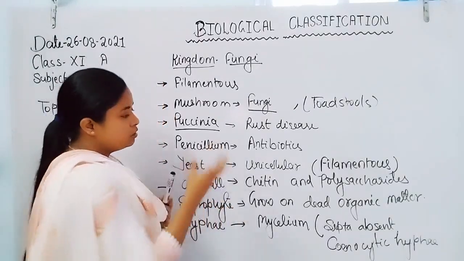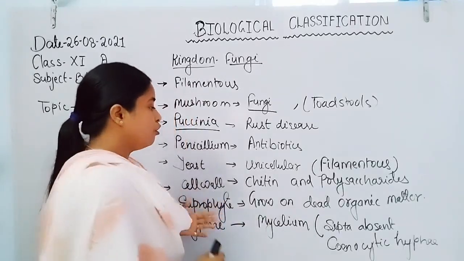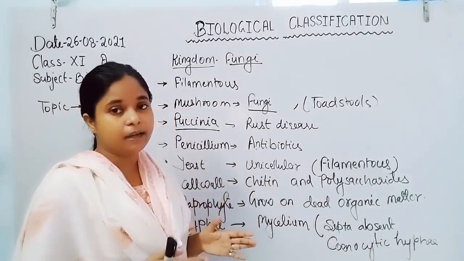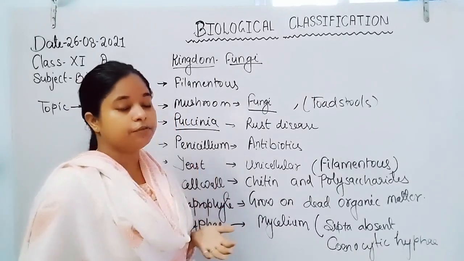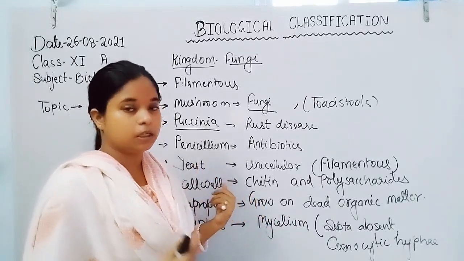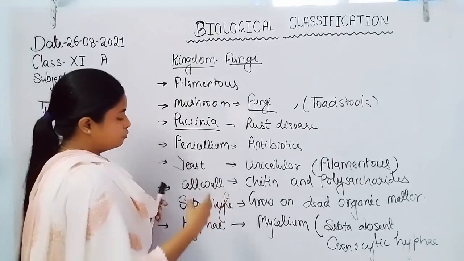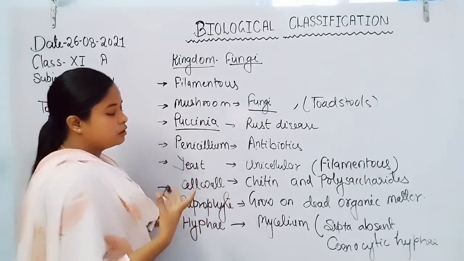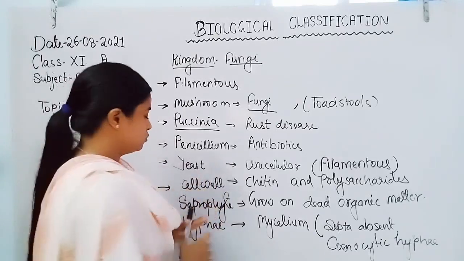Now yeast is a unicellular fungus which is used in the making of bread, rum, and in bakeries, or in the formation of different types of drinks. They are also used in the fermentation of dough. Now fermentation of dough, fruit, cereal, juice, all these kinds of things.